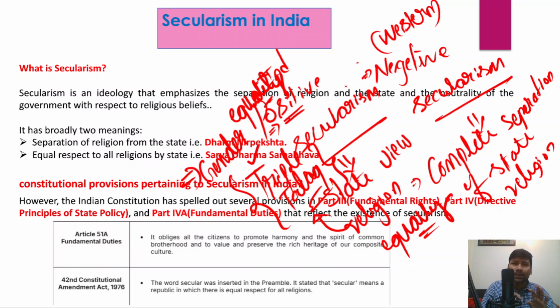I would give you another example which tells you what positive secularism is. In Hinduism, there was a Devadasi system that existed in India.